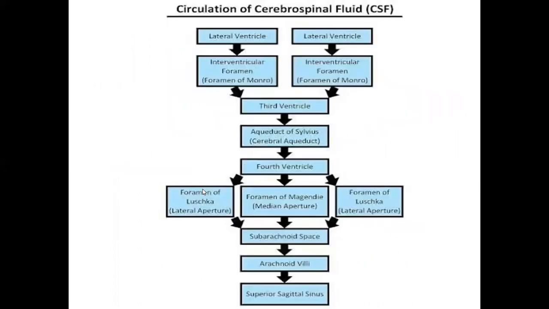If you see the circulation of CSF, from the lateral ventricle it goes through the interventricular foramen to the third ventricle, from the third ventricle through the aqueduct of Sylvius to the fourth ventricle, and from the fourth ventricle through the lateral apertures of Luschka and the median aperture, the foramen of Magendie, to the subarachnoid space. From the subarachnoid space, through the arachnoid villi, it goes to the superior sagittal sinus.